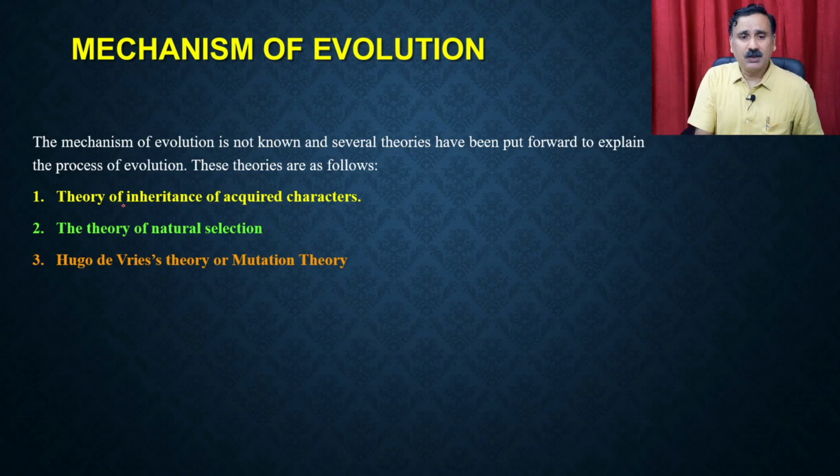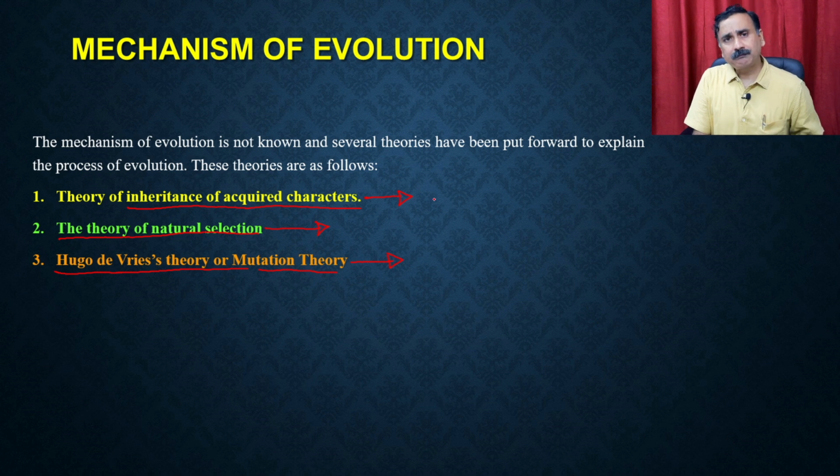To address this question, people have put forward different types of theories. There are mainly three theories. One is called the theory of inheritance of acquired characters, proposed by Lamarck. Then we have the theory of natural selection, proposed by Charles Darwin, and then we have Hugo de Vries' mutation theory. So let's start discussing each theory and how these theories explain the mechanism of evolution, and what their drawbacks are and what they could not explain.